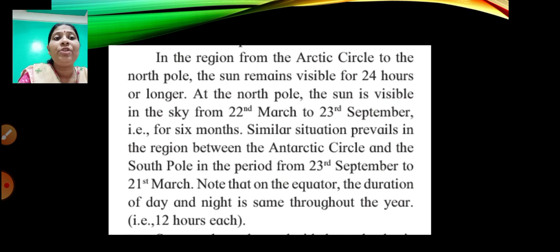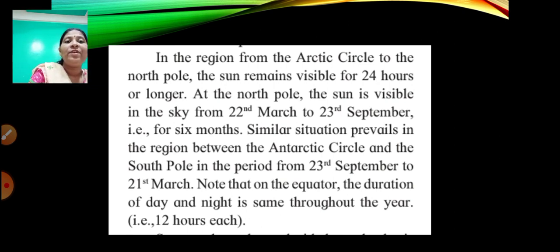Now, in the region from the Arctic Circle to the North Pole, the sun remains visible for 24 hours or longer. And at the North Pole, the sun is visible in the sky from 22nd March to 23rd September, that is for 6 months. A similar situation prevails in the region between the Antarctic Circle and the South Pole from 23rd September to 21st March. Note that on the equator, the duration of day and night is the same throughout the year, that is 12 hours each.